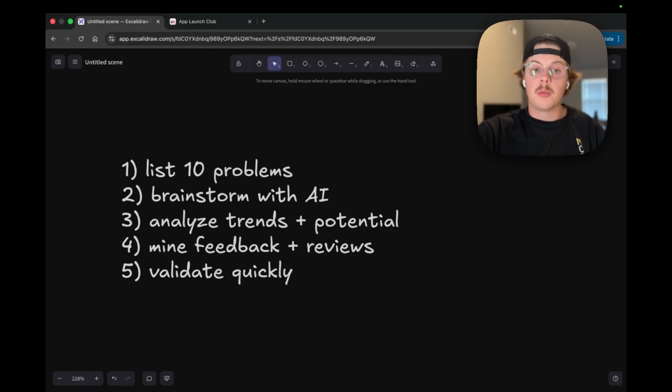Starting with listing 10 problems, the reason for this first step is because it's really helpful to be a user of your own app. We want to list 10 problems that you have in your day-to-day life that could potentially be solved by an app. Later, we're going to validate those ideas with AI, coming up with ideas, analyzing competition, finding unique spins that we can put on this app, and how we can keep it simple and in scope so that we can actually successfully build this in 14 days.